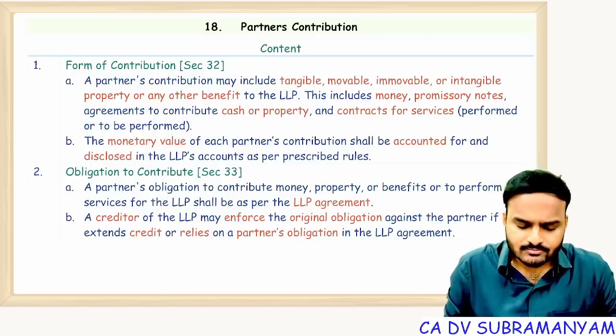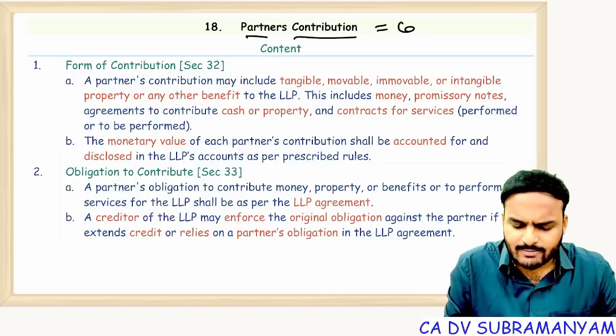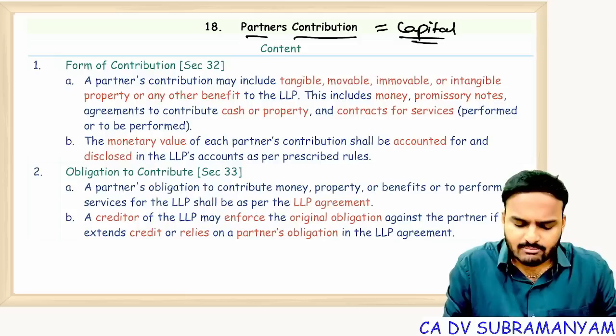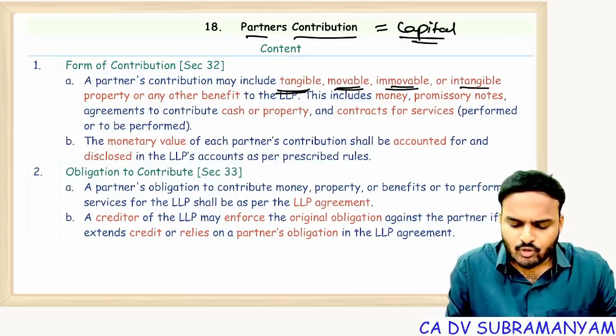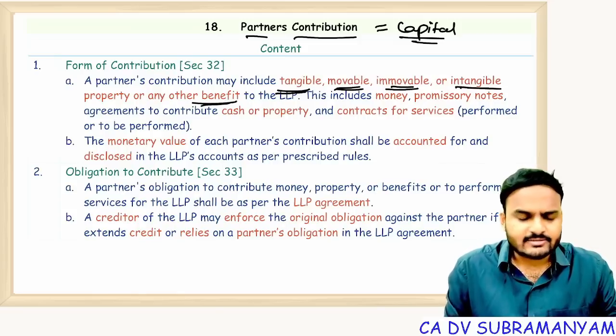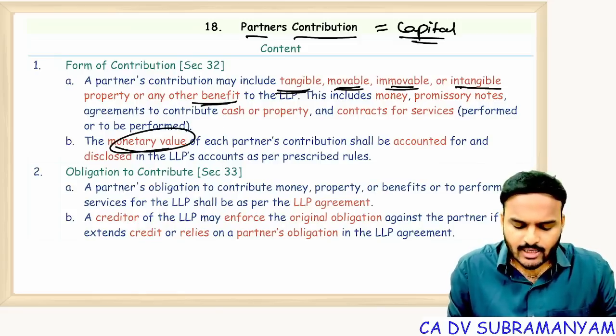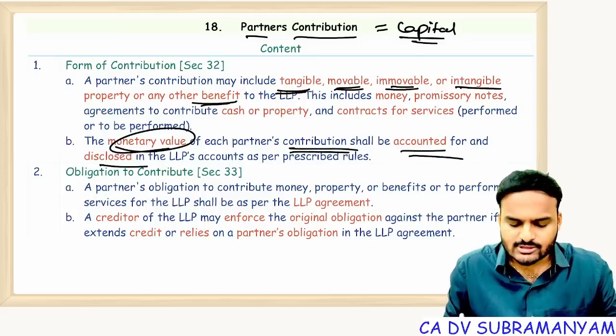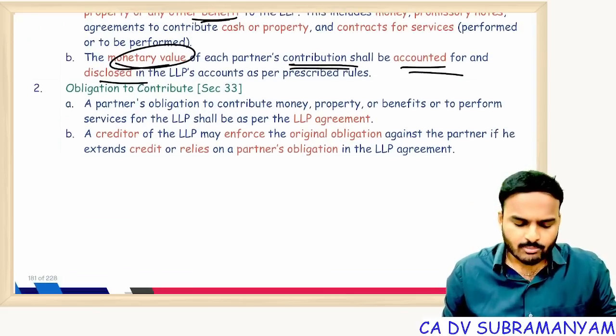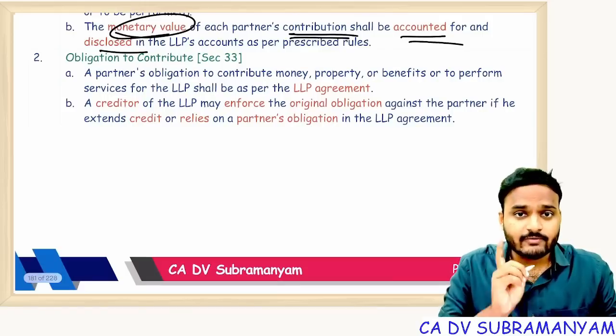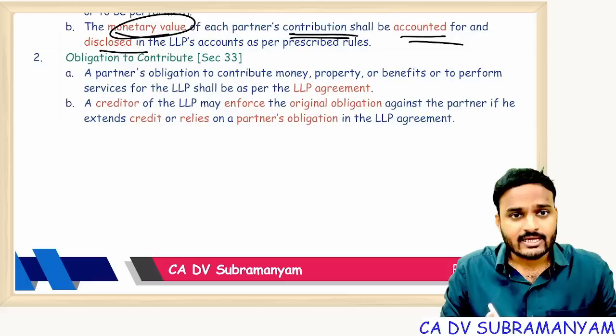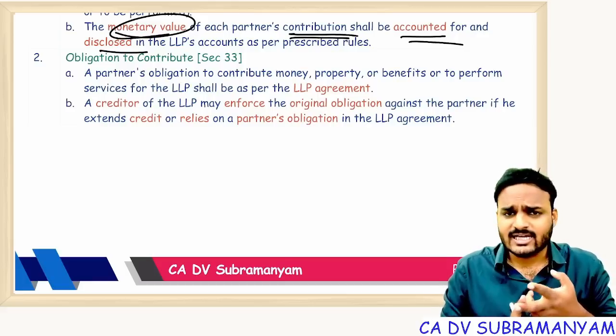That's it. Partner's contribution, nothing but capital. This contribution can be tangible, movable, immovable, intangible, any kind. But the monetary form of a partner's contribution shall be accounted in the books of accounts. Obligation to contribute: yes, it's the obligation of every partner to contribute capital. Either it may be tangible contribution or intangible, like services.